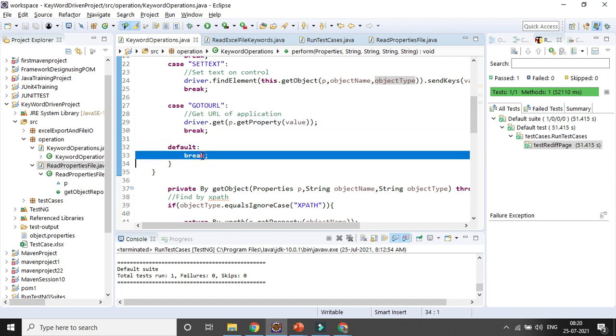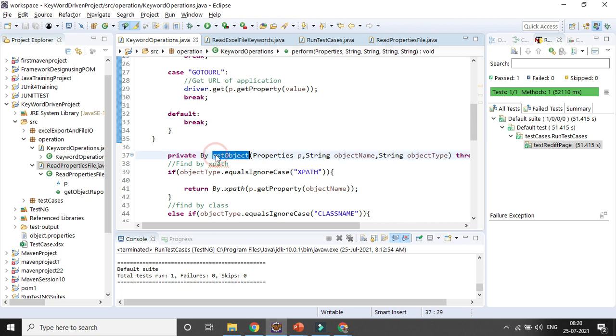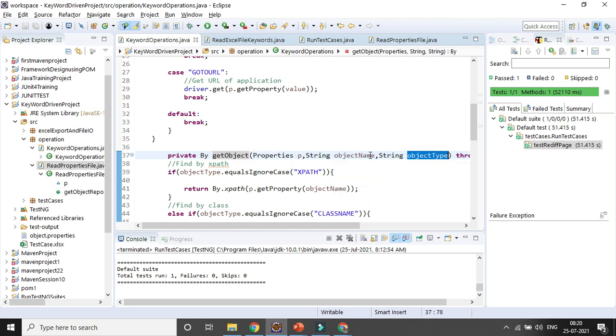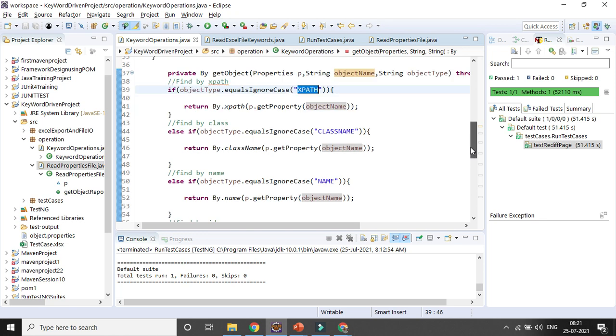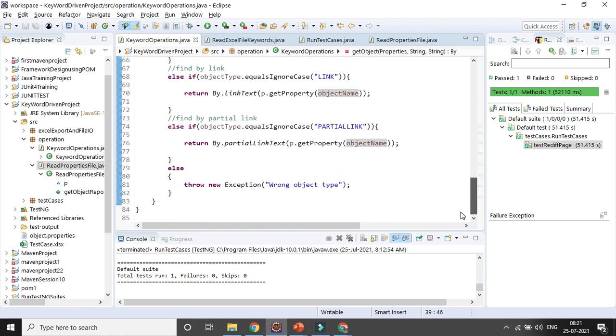So every time it is matching, it will be breaking. Another way, you are creating another method called get object, where you will be giving the properties reference, the name, and the object type. This is the name here, and you will be matching with whether it's XPath, ID, class name, CSS, or link or partial link. In case it is not matching, you will be giving it a wrong object type.